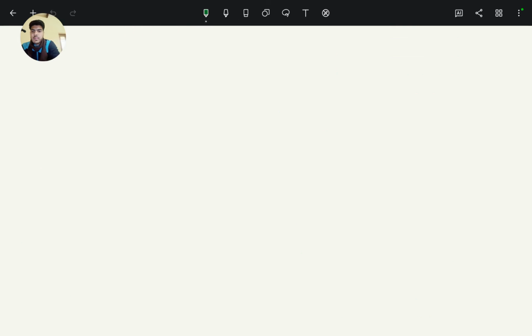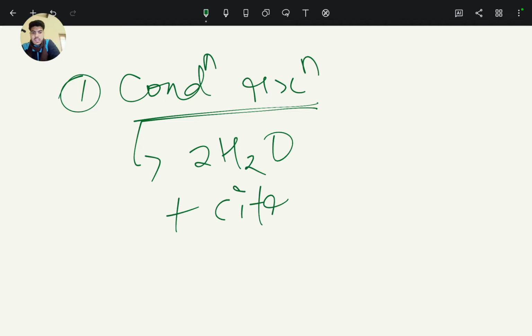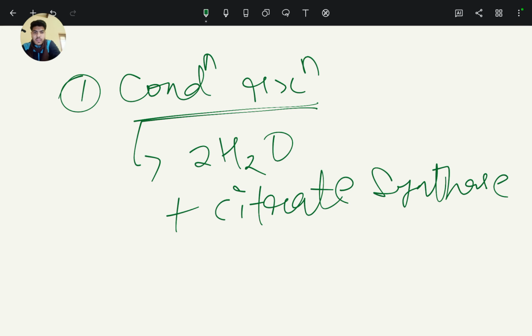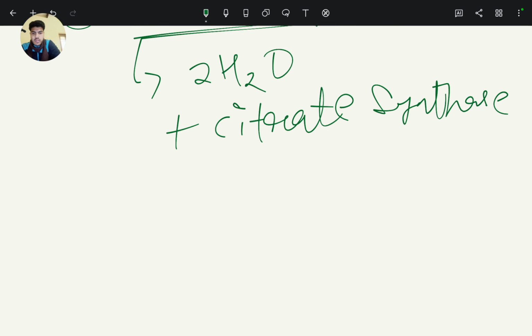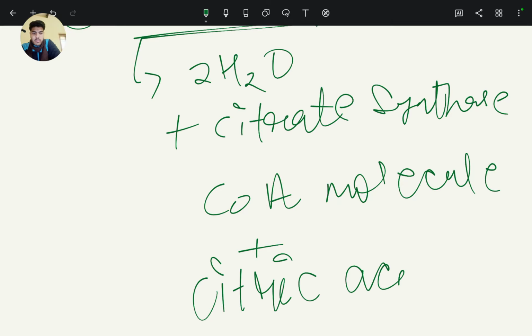So the first step in the tricarboxylic acid cycle is condensation reaction. In this reaction, two molecules of H2O are used with citrate synthase enzyme and coenzyme A molecule forms, and citric acid forms.